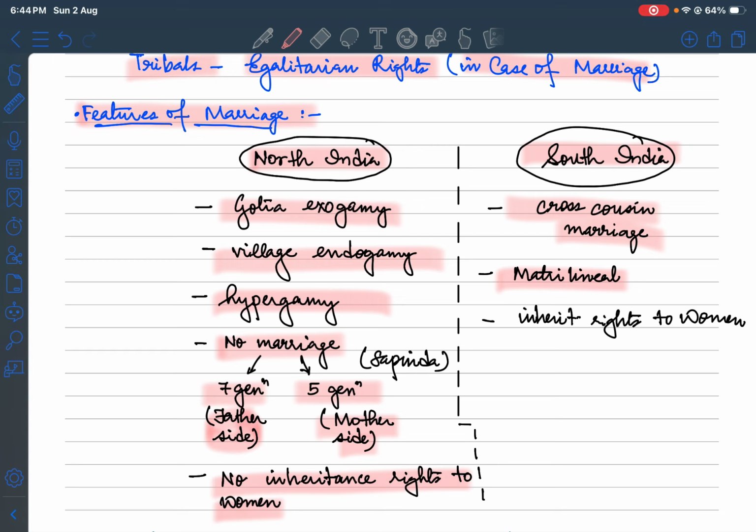Matrilineal concept, again, yes, definitely, where the mother's brother has the first opportunity to marry the girl from that family, right? So a girl of the mother has always been linked with the mama, the concept where she is getting married to the mama. So here inheritance rights to women have also been given weightage.